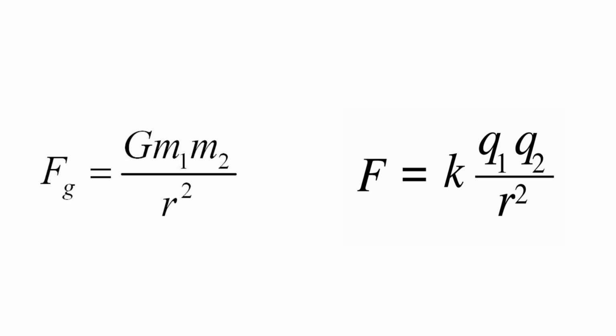I spoke about the similarities between the force of gravitation and the force of electrical charge. There is something different for these two forces. Here we can see G, here we can see Q, here we can see K. G is a universal constant. No matter at what corner of the universe you go and experiment, it's the same. The force of gravity that you get is the same, but it's not the case with electrical force. It depends on the medium. That means charges kind of know in what medium they are, and I wonder how they know.